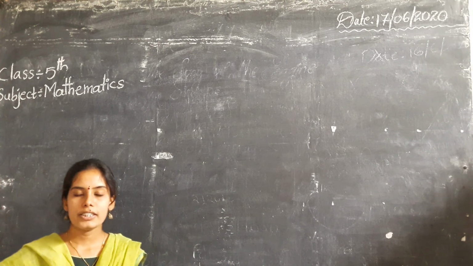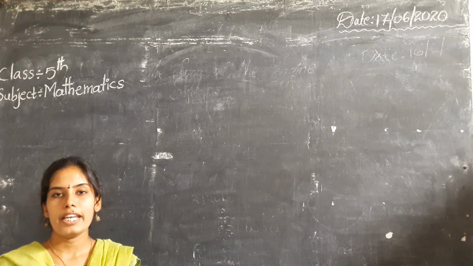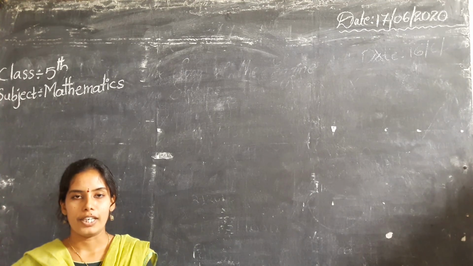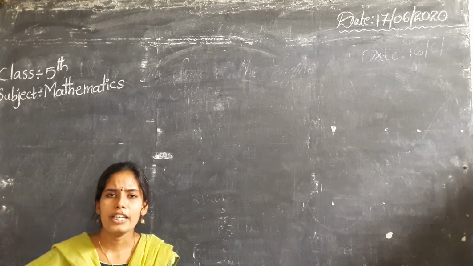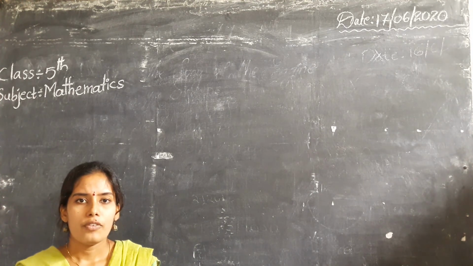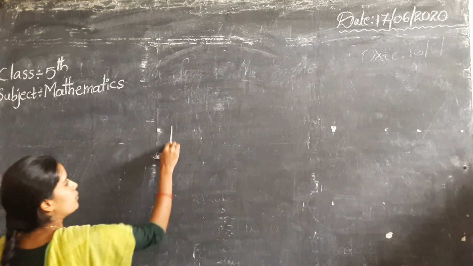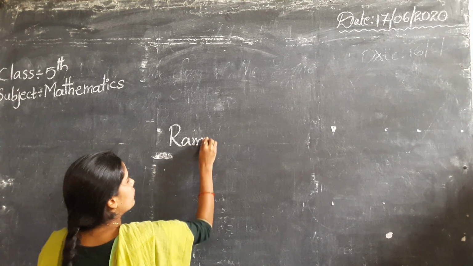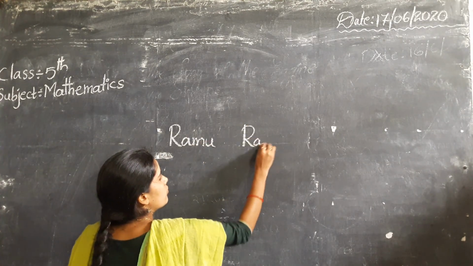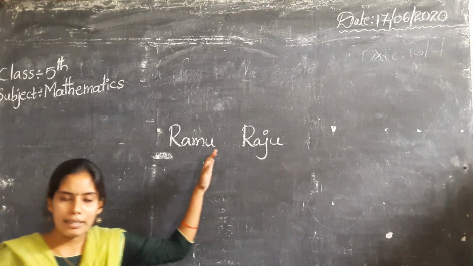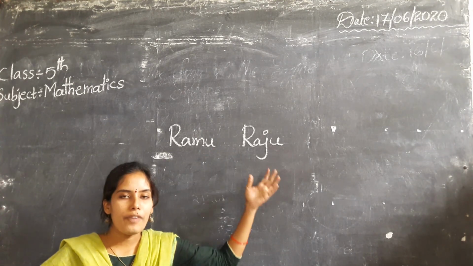Okay, before we enter the topic, I would like to tell a small story. Listen carefully. Here two persons are there, Ramu and Raju. These two persons are living in Karnataka with their family.